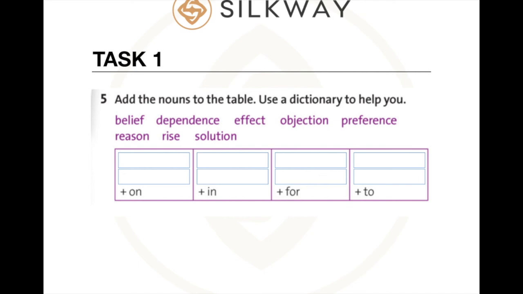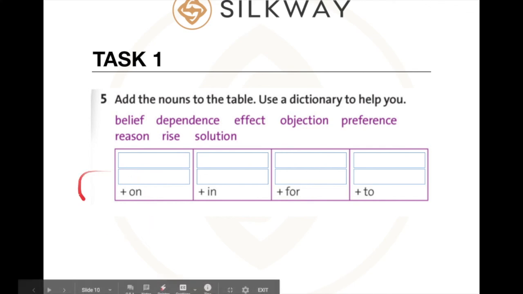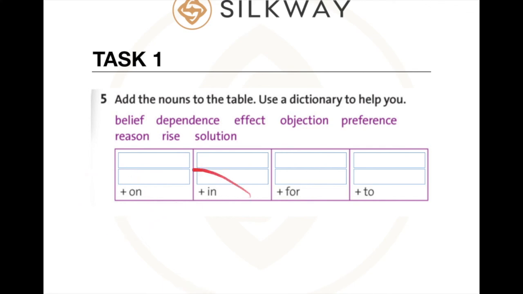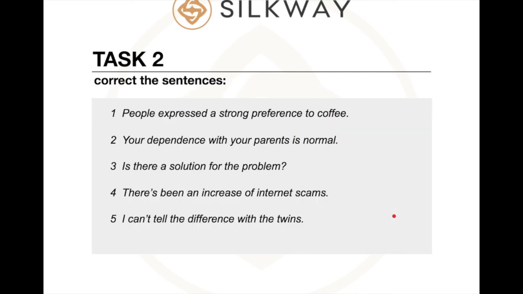Now here's task 1. You need to add the nouns to the table using the dictionary. So for example, which noun is followed by the preposition on, in, for, or to? Task 2 is for you to correct the sentences. These sentences are written incorrectly in terms of using the preposition, so your task is to correct them.